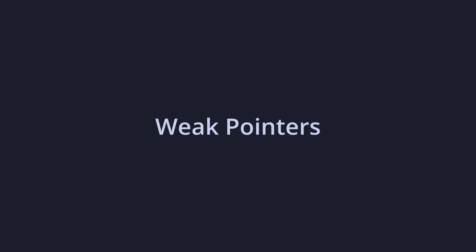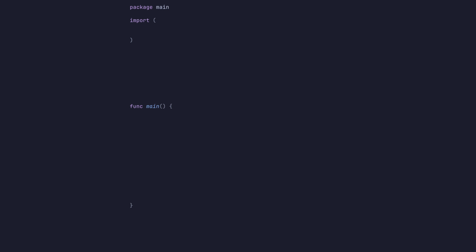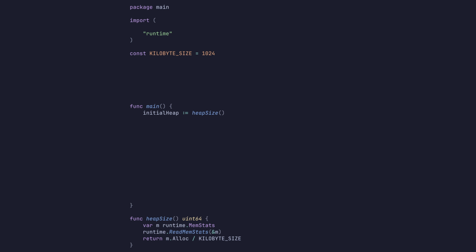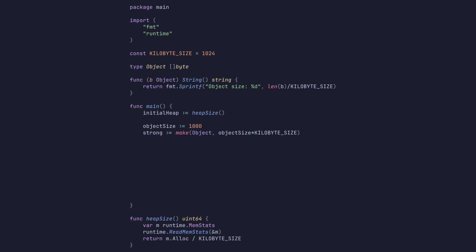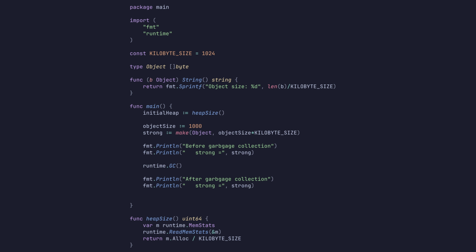Weak pointers will be introduced in Go 1.24. Go's garbage collector will reclaim the memory of any object that becomes unreachable from your code. Let's see how that works. We'll begin with main package boilerplate. We'll create a function that returns the current heap size. We'll define a custom type and create a pointer to an object of that type. Next, we'll print the pointer, trigger the garbage collector, print the pointer again, then compare the heap size.